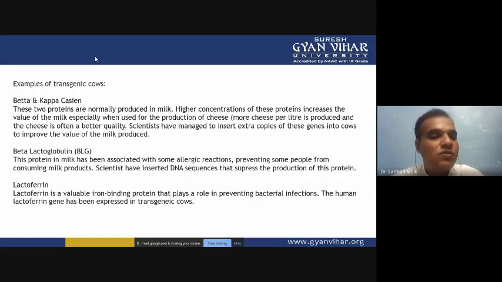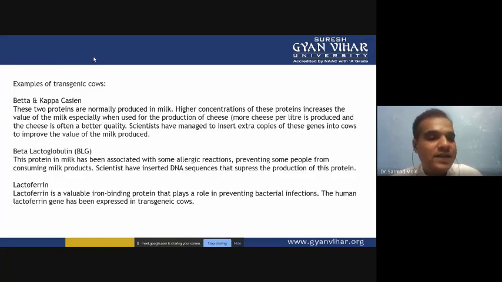So beta lactoglobulin suppression will help in producing allergy-free milk. People with the beta lactoglobulin allergy can easily consume this BLG-reduced milk, so that they don't have any type of allergy.